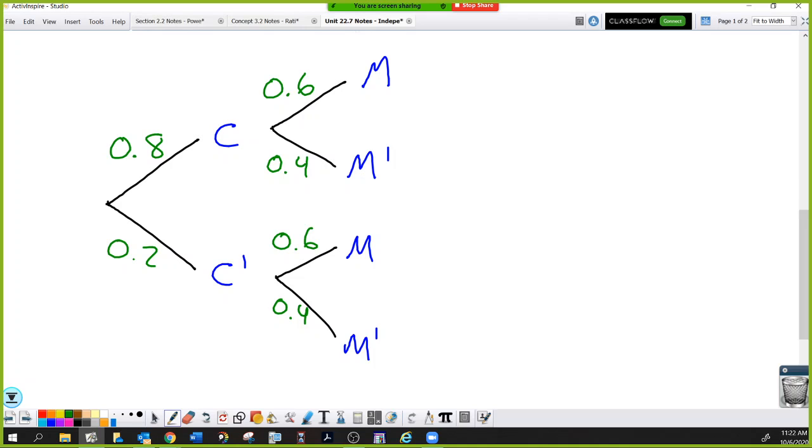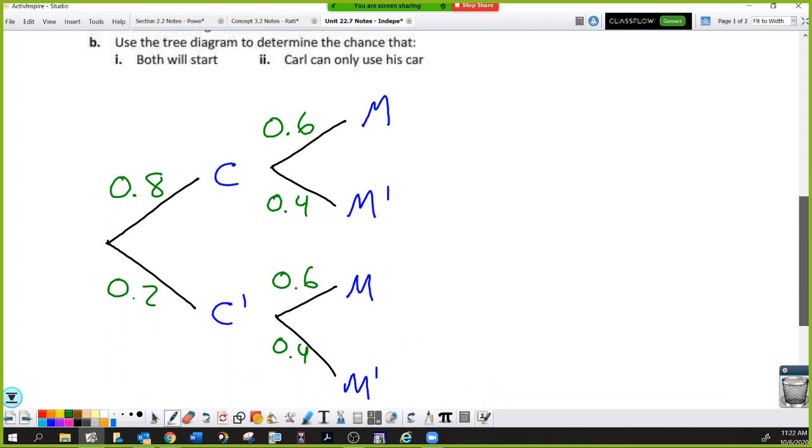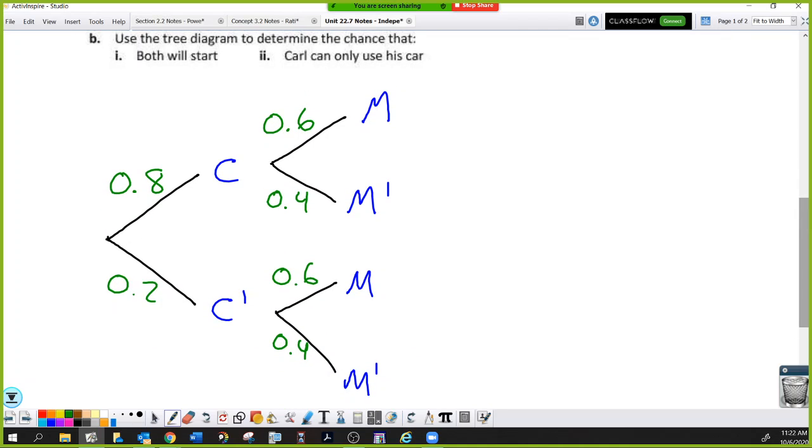So the really nice thing about a tree diagram is if I wanted to know the probability that the car started first and then the motorbike started, all I'd have to do is multiply down the branches. So it would be 0.8 times 0.6. And you notice I was very specific to say and then, which means I dictated order. Now it says use this tree diagram to determine the chance that both will start. That means car starts and motorbike starts. So I'm going to cheese this a little bit and use some highlighters. Let's do both will start in yellow.